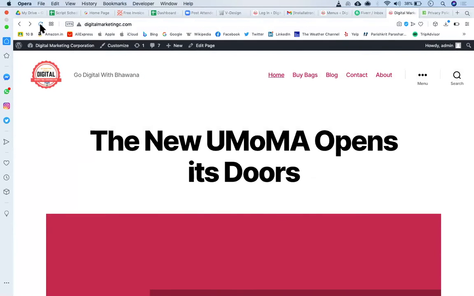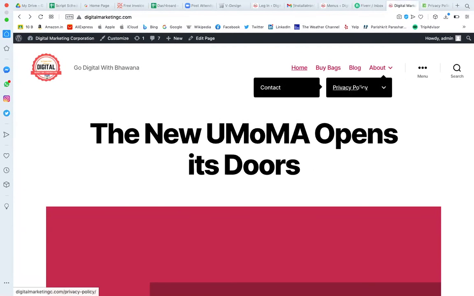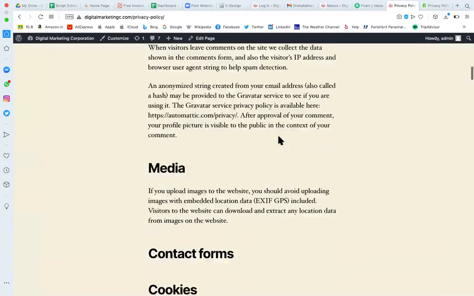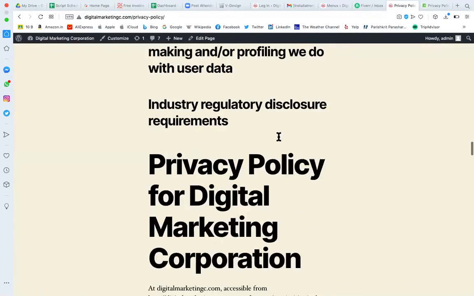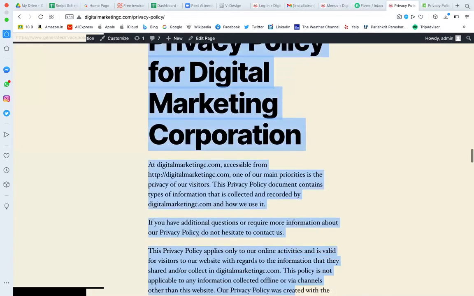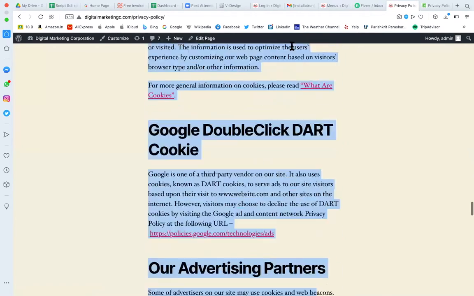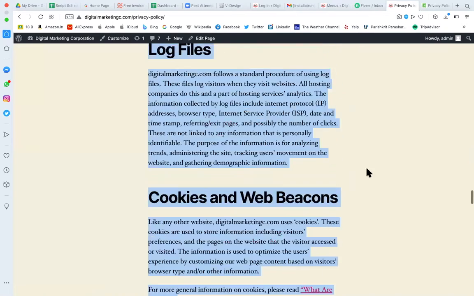You can go and refresh that. Now you can see that within that about there is a privacy, within that privacy there is a contact. When someone goes to the privacy, they will see the privacy policy page. This is what we have added today, right? All right. So that is how you can manage the menu.